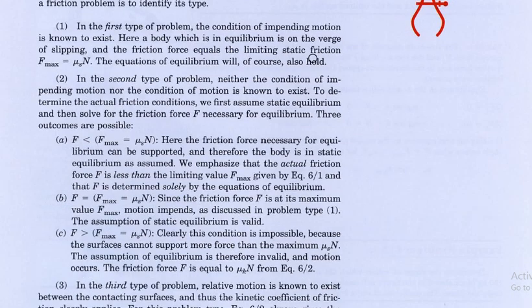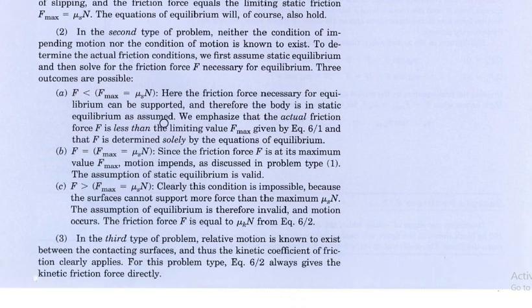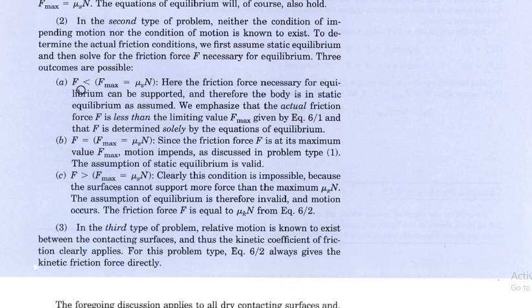In the first type of problem, the condition of impending motion is known to exist. It means the object is in a static condition limiting to F max equal to mu s N. Before starting the motion we have three categories. Friction F is less than F max. So here the friction force necessary for equilibrium can be supported, and therefore the body is in static equilibrium as assumed, and F is less than the maximum value of friction. Then, just to start the motion, F is equal to F max.